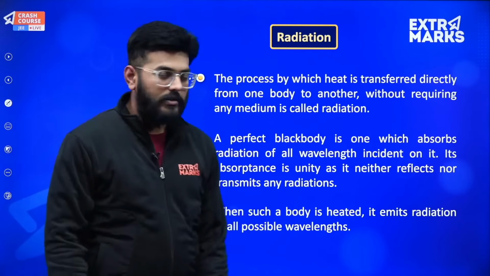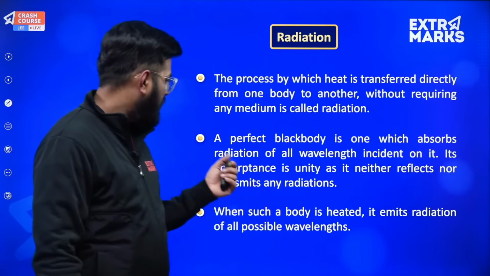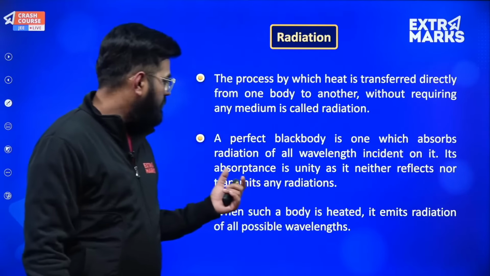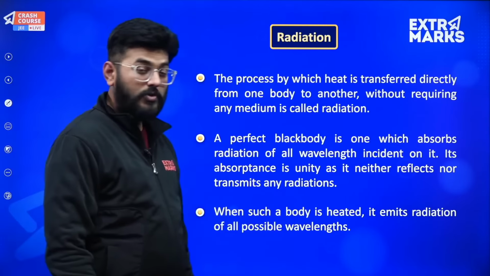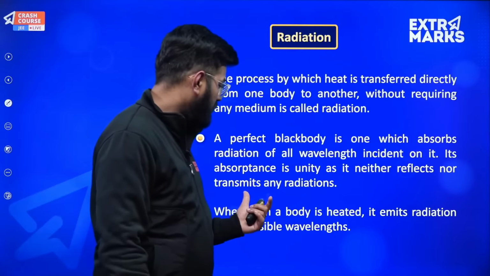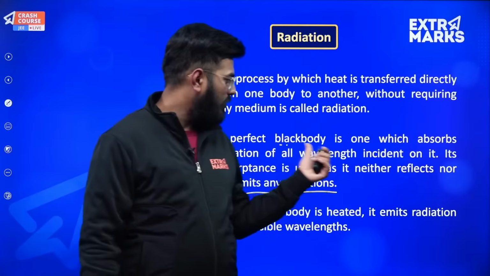Now the case of black bodies. So what is a black body? A perfect black body is one which absorbs radiation of all wavelengths incident on it; its absorptance is unity, and it neither reflects nor transmits any radiation. So this was all about the definition. Now let's talk about a black body first of all.